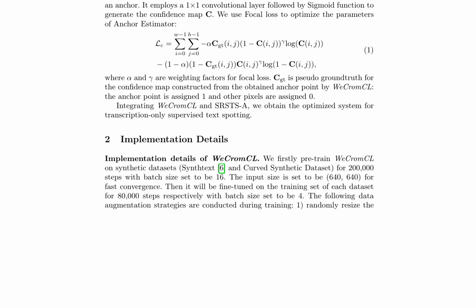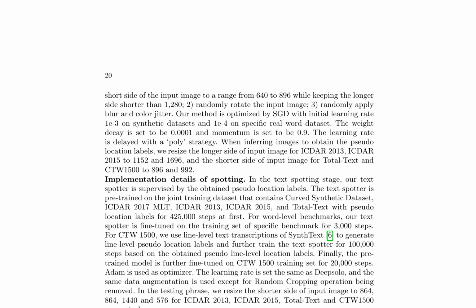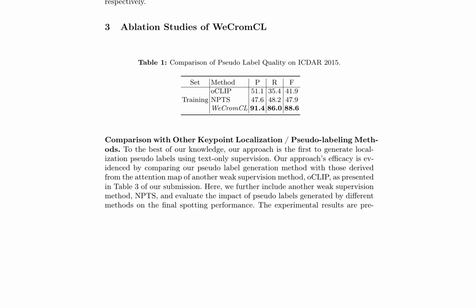The authors provide implementation details for WeCromCL, including pre-training on synthetic datasets, fine-tuning on specific real-world datasets, and the use of data augmentation strategies. The learning rate and other hyperparameters are also specified. In addition, the paper presents an ablation study comparing the pseudo-label quality generated by WeCromCL with other weak supervision methods, such as OCLIP and NPTS. The results demonstrate the efficacy of WeCromCL in generating high-quality pseudo-labels for text spotting tasks.